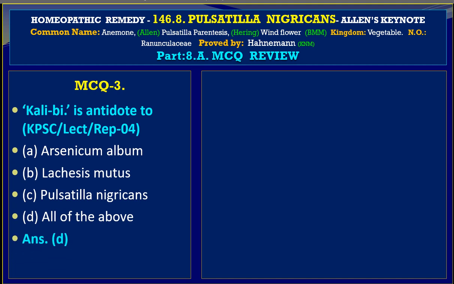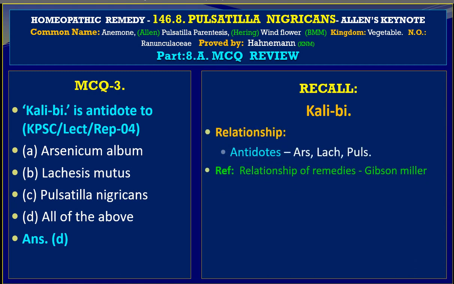The answer is D. Under Calc-i-bi we find relationship, antidotes: Arsenic, Lachesis, and Pulsatilla, and the reference comes from Relationship of Remedies by Gibson Miller. However, if you examine Boericke's Materia Medica, you will not find this reference there. Similarly, Allen's Keynotes also does not give this important information.